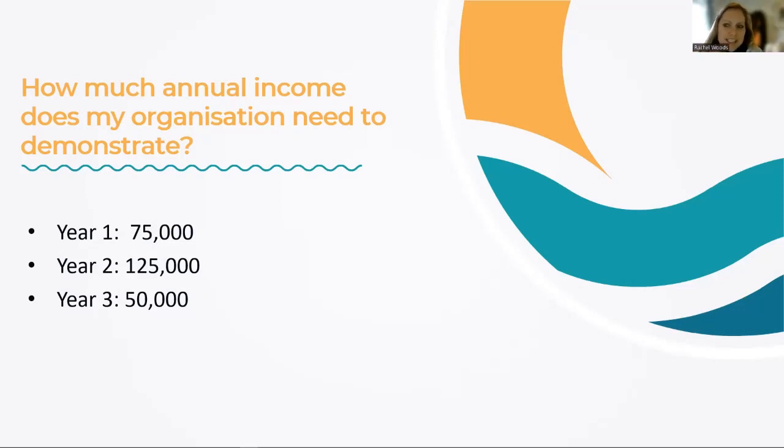Yes. So your organization would be assessed. In this case, over a 3-year project, we look at the largest amount that you're applying for in 1 year. So you would be assessed on, in this case, the year 2 amount of 125,000. So you would need to demonstrate an average over the last 2 years showing that the 125,000 would be 50% of your income as an average over the last 2 years.